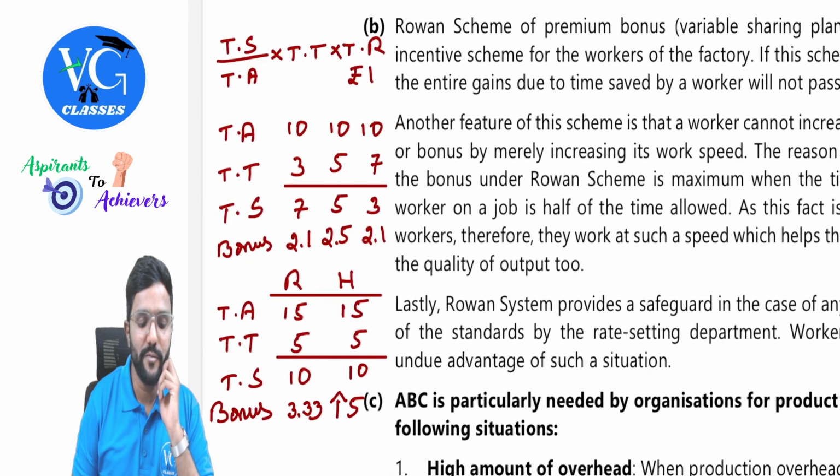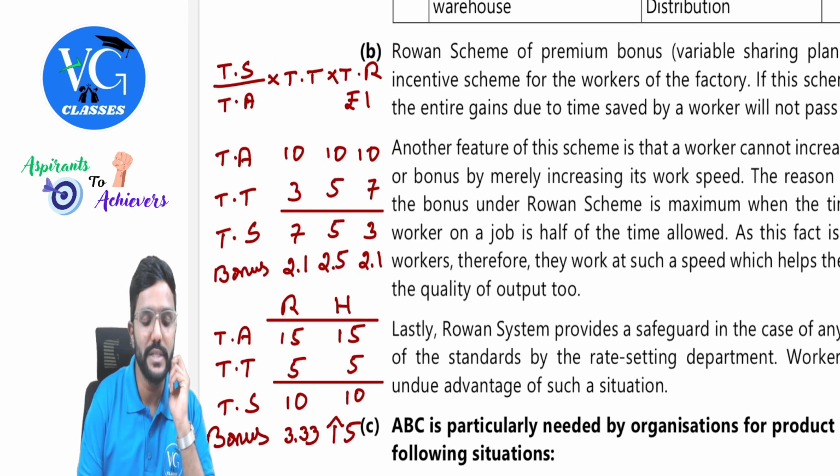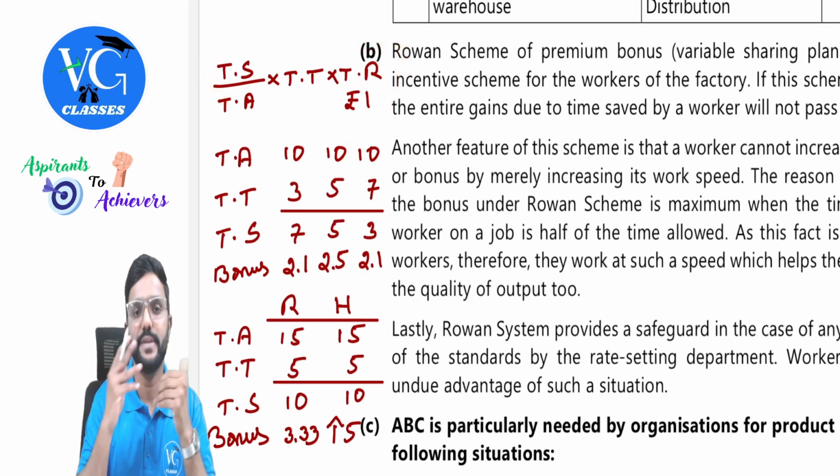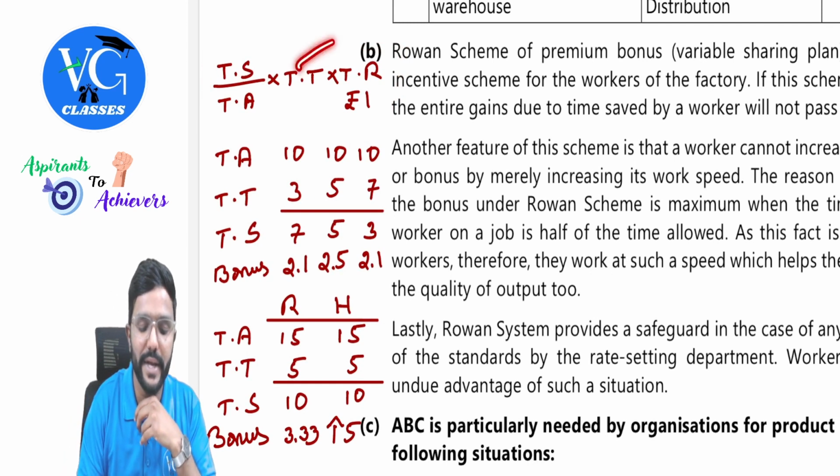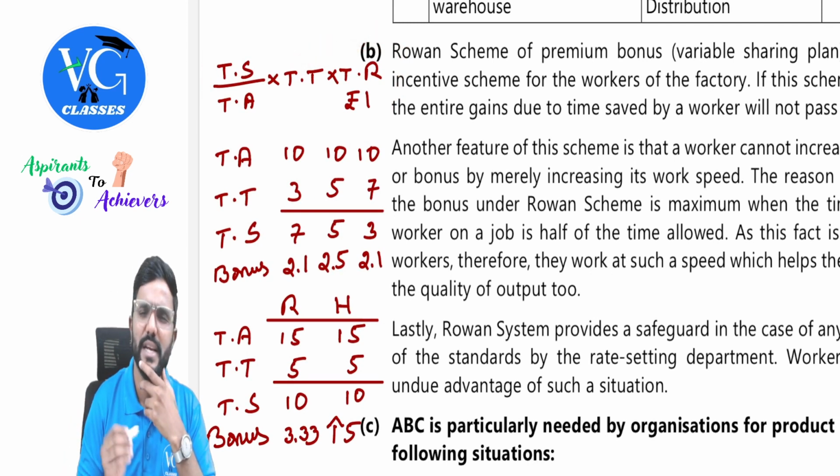Rowan scheme. So what is the formula to calculate bonus under Rowan scheme, guys? Time saved divided by time allowed into time taken into time rate. Correct? Yes. Let me assume, I will explain with an example. Time rate, we will assume it as 1.